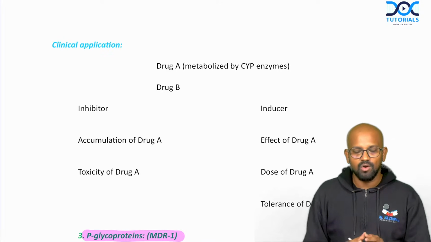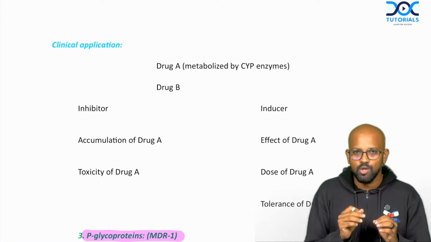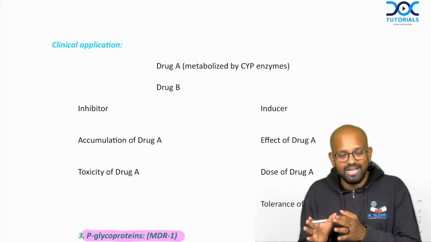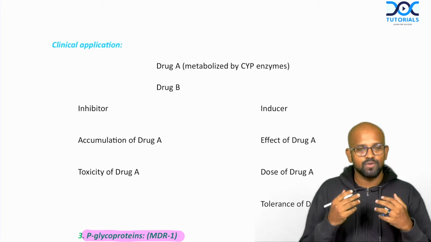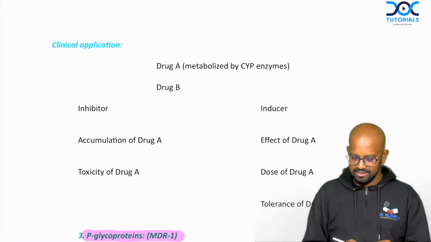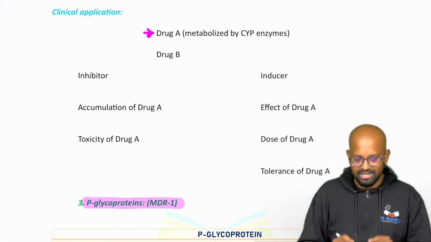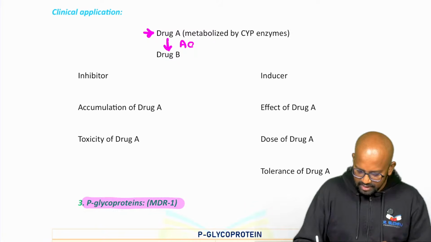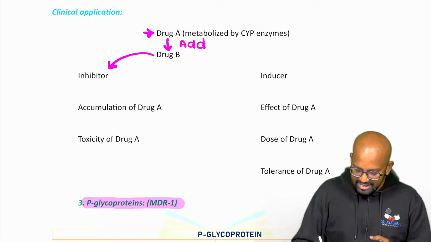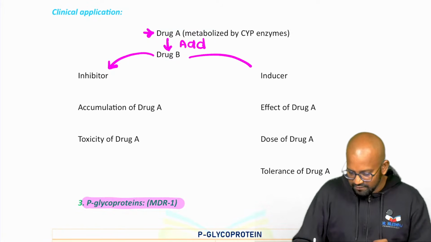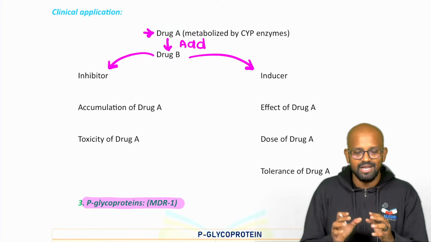There is no need to write this down, but when you come across a short answer where they ask about microsomal enzyme inducers and inhibitors, you might expect this as a sub-heading based question. So we have to write it down. What's the clinical implication of knowing the microsomal enzyme inducers and inhibitors? First of all, you administer drug molecule A, which is actually metabolized by CYP enzymes, and you add drug molecule B. Now what happens? What if drug molecule B is a microsomal enzyme inhibitor, and what if drug molecule B is a microsomal enzyme inducer? With that, we're going to be explaining the clinical implications of it.